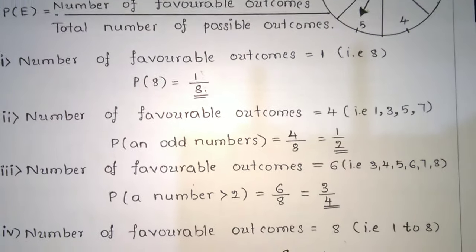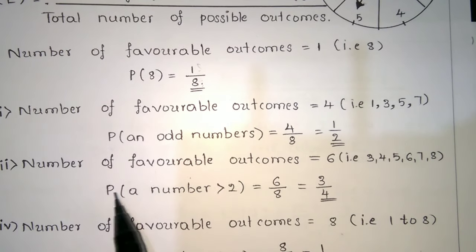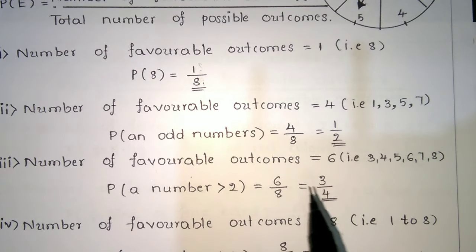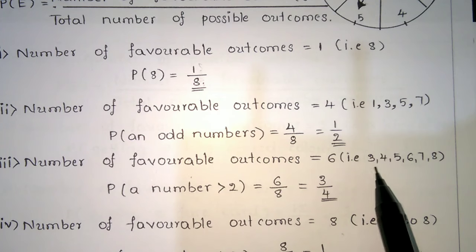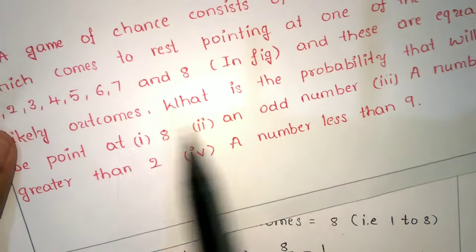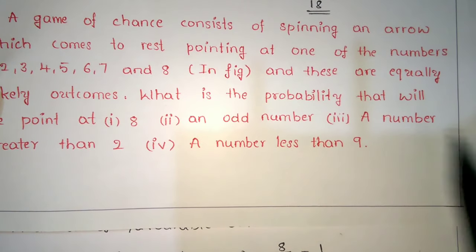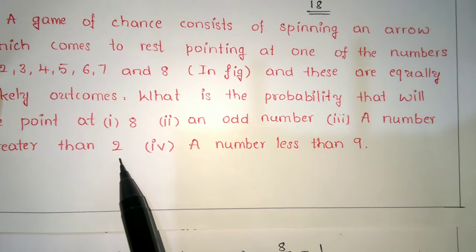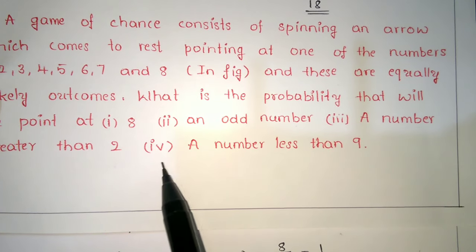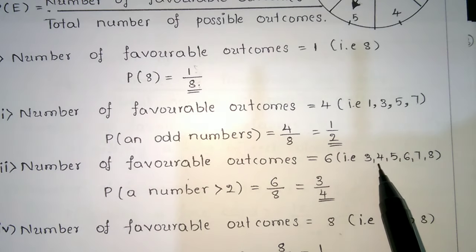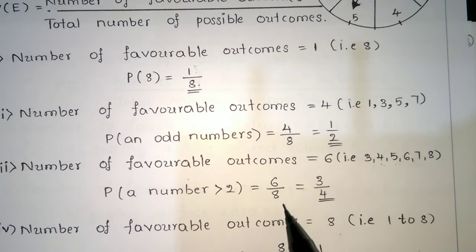Third question, the number of favorable outcomes is 6. A number greater than 2 means 3, 4, 5, 6, 7, 8. So how many? 1, 2, 3, 4, 5, 6. So 6 by 8, that is nothing but 3 by 4.